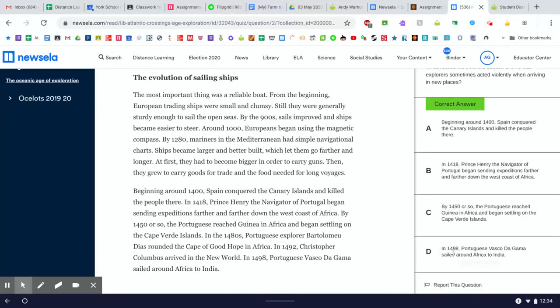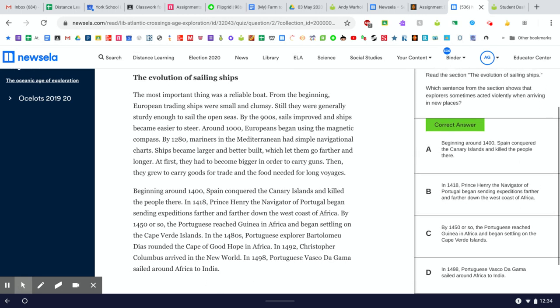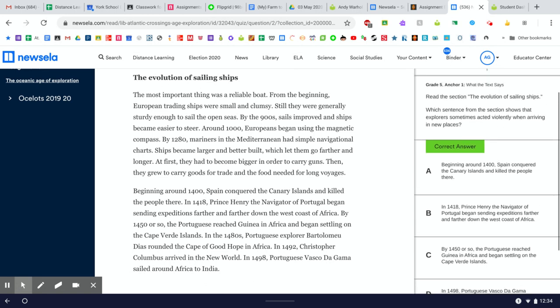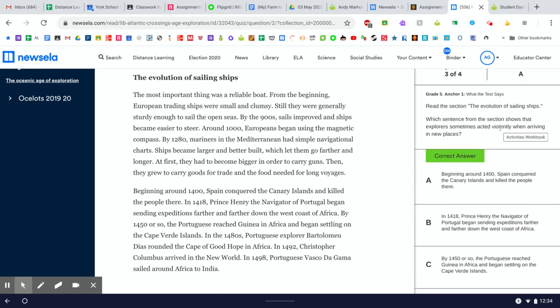How about D? In 1498, Portuguese Vasco da Gama sailed around Africa to India. Again, just about exploring. There's nothing violent there. The only sentence here, A, B, C, or D, that mentions anything violent is A, where they arrived in the Canary Islands and killed people. Yikes. So it has to be A, because A is the only sentence that talks about being violent.